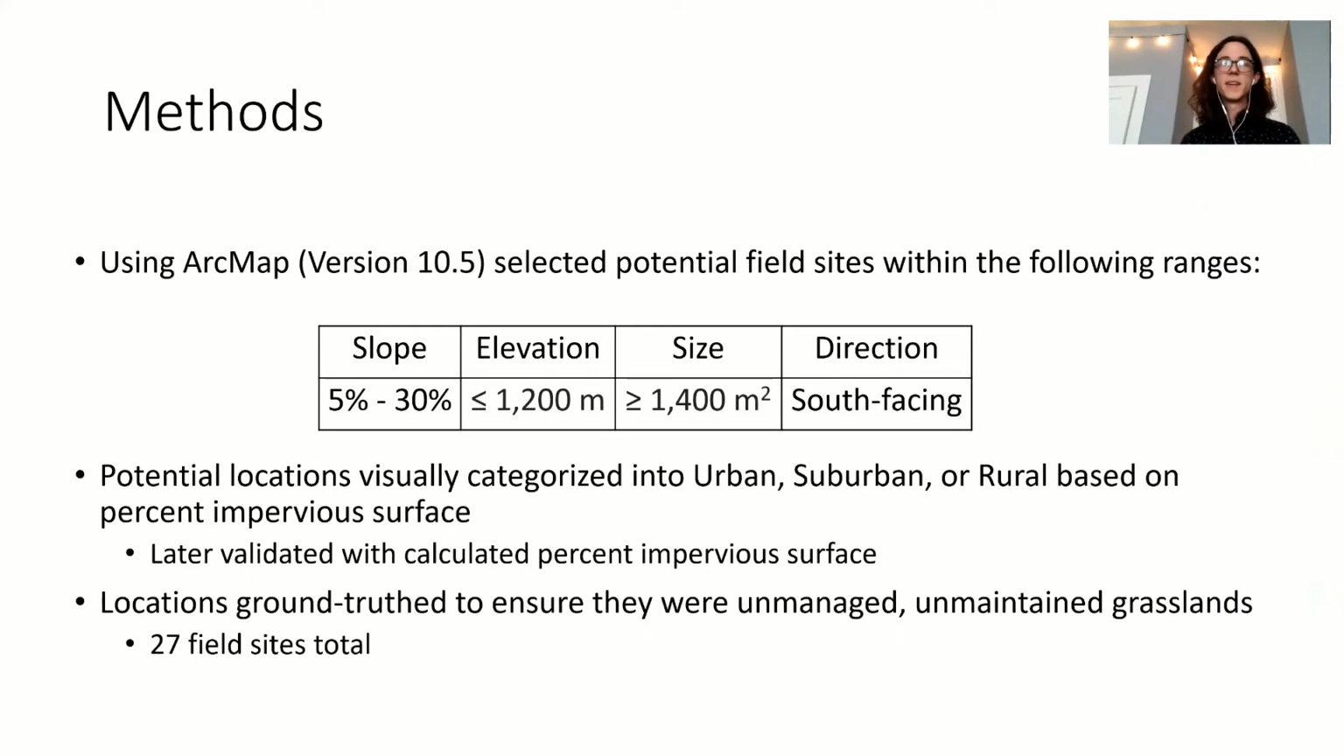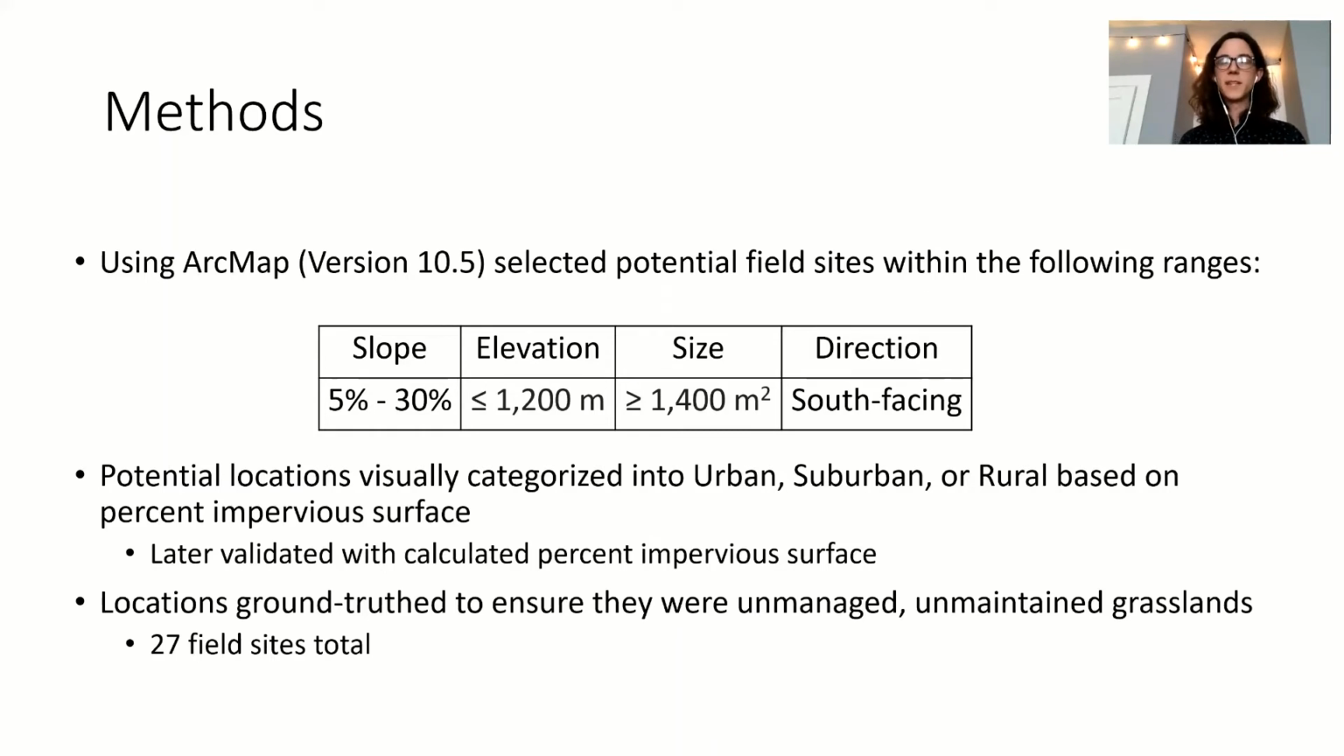So we conducted this study by using the software ArcMaps and selected potential field sites along these following ranges, and then categorized the output of this into urban, suburban, or rural based on the percent impervious surface, which we later validated with a calculated measurement.